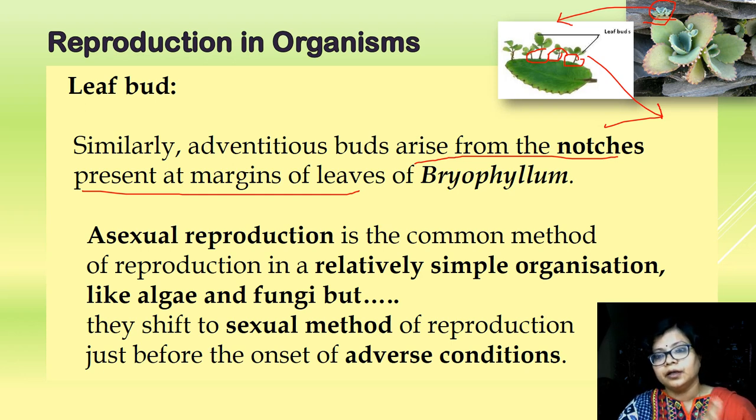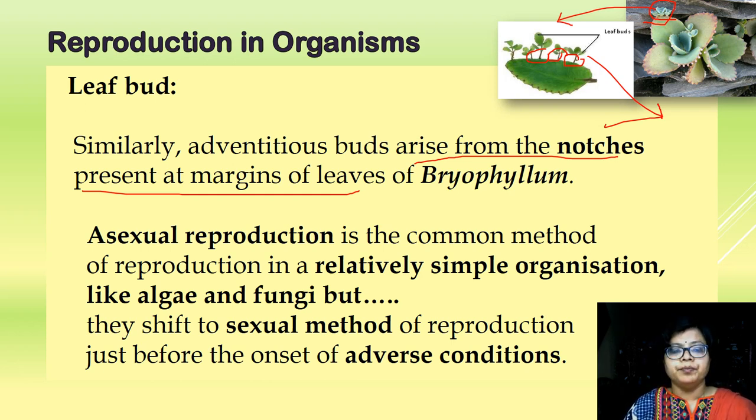tide over the adverse situation. In that case they shift towards sexual reproduction, because there will be fusion of the gametes, so there is a chance of genetic recombination which leads to variation, and the suitable organism will be able to adjust in the environment; that is survival of the fittest.